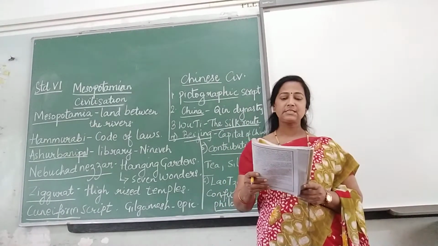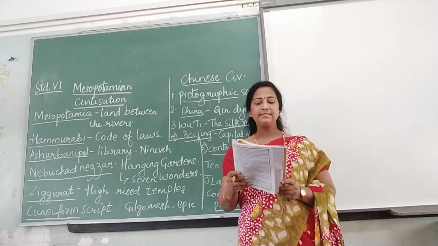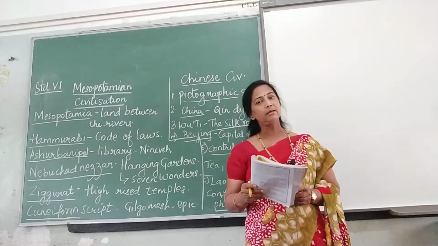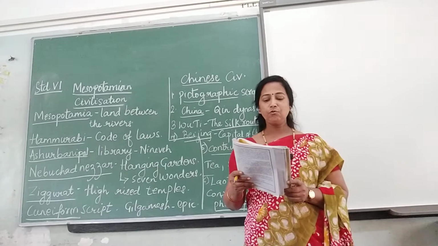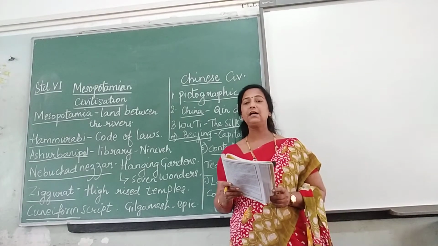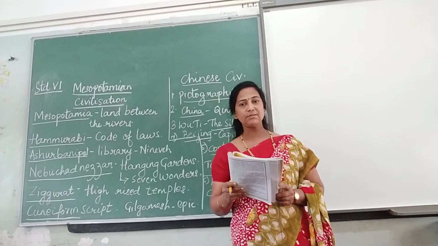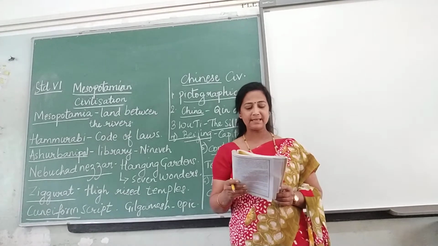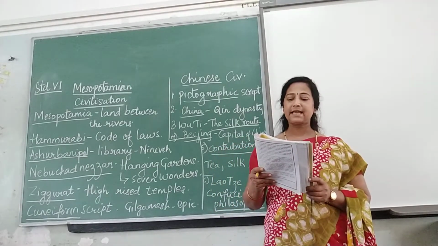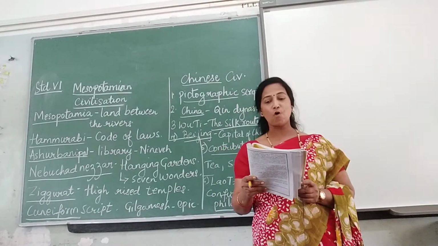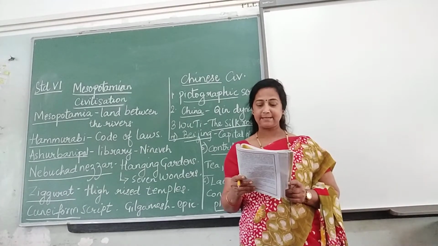The Shang dynasty was replaced by the Zhou dynasty, which ruled for a longer time. Wu Wang was a famous king of the Zhou dynasty.